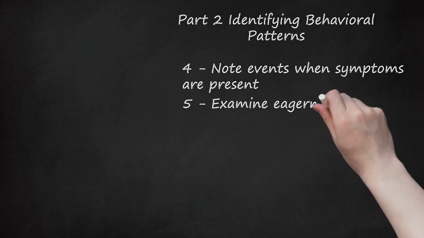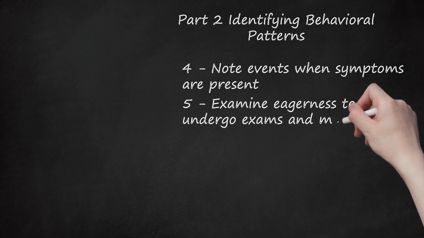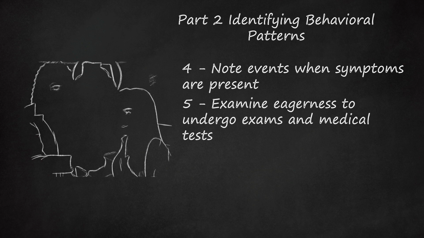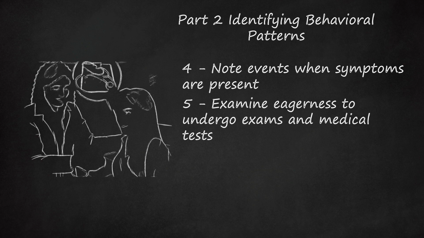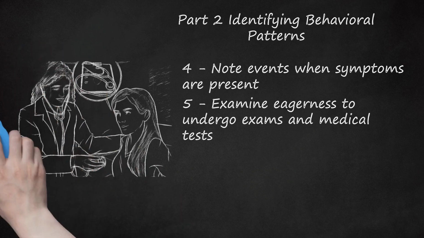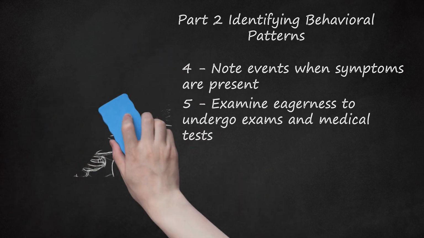5. Examine eagerness to undergo exams and medical tests. Those with Munchausen syndrome may appear overly eager to receive medical tests, procedures, or operations. They may request certain tests or insist on being tested for specific disorders or diseases. They may appear happy or gleeful when a medical doctor recommends testing or treatment. Note that people without Munchausen syndrome may feel relief at finally getting help, but this is because they want to get better, not because they enjoy the role of being sick.